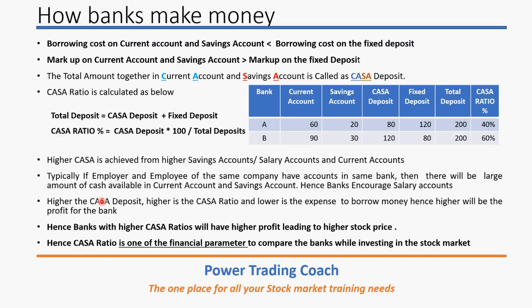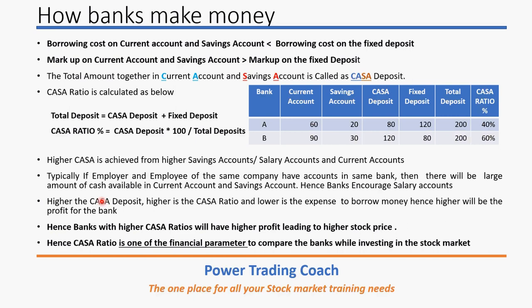Earlier, if the bank closed on the weekend and you required money, it would have been difficult in case of an emergency. But nowadays, it is not like that. So you don't have to withdraw the money unnecessarily. You spend money only at that time you take out the amount from the salary account. Rest of the time it will be in the salary account. That means a huge amount will be available in those accounts. Because of this, the CASA deposit will improve for the bank, and hence the CASA ratio.